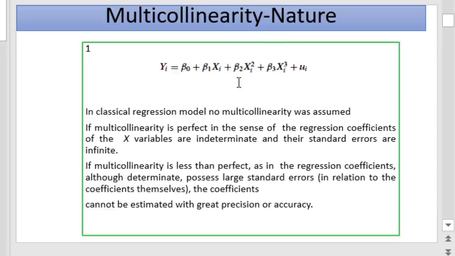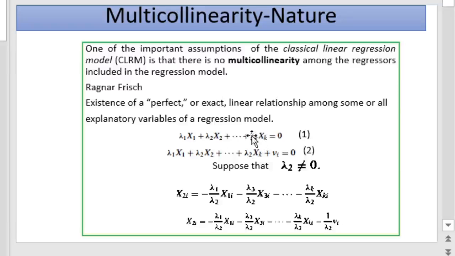Why does the classical linear regression model assume no multicollinearity? The reasons are as follows. First, if multicollinearity is perfect, as we have seen in the first equation, the regression coefficients of the x variables are indeterminate.